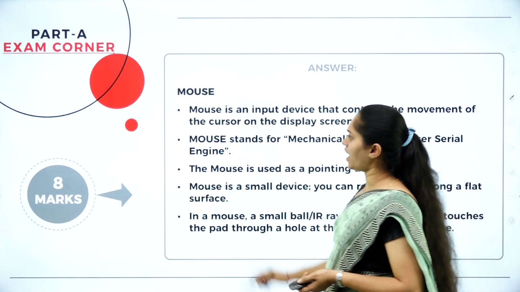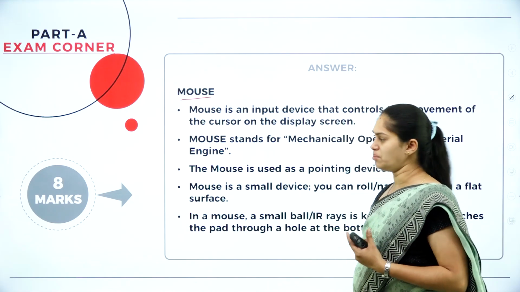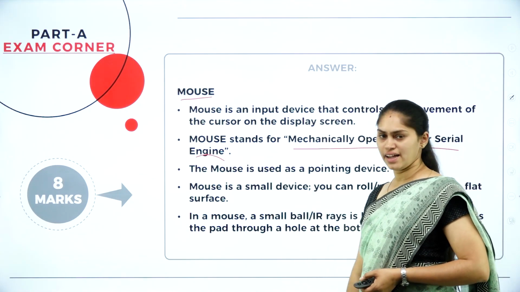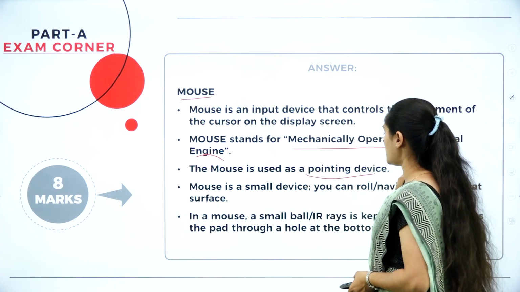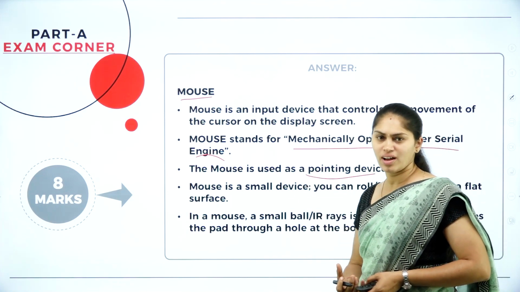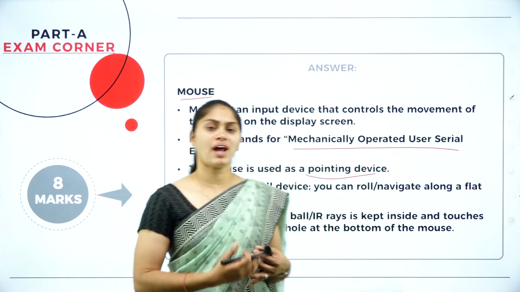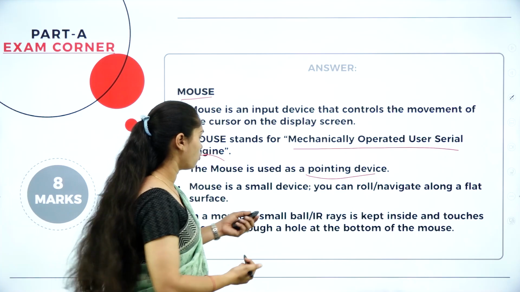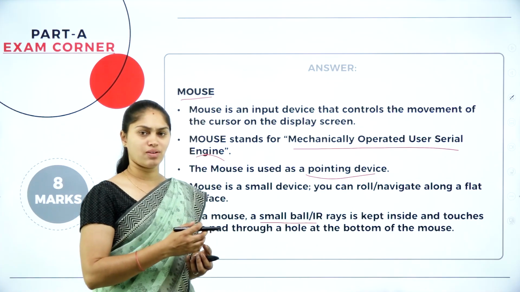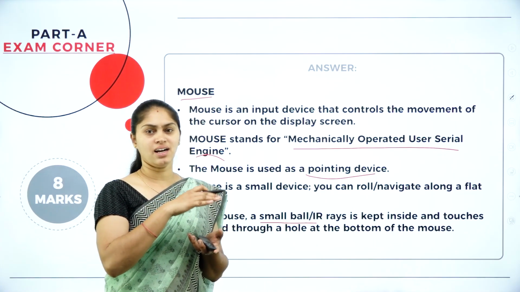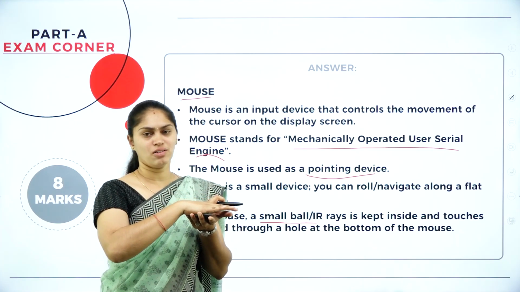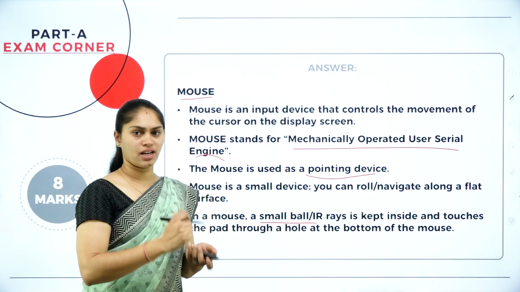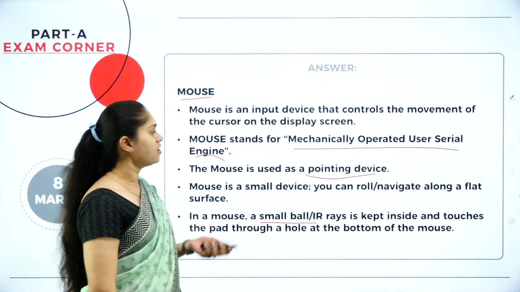So next we have the mouse here. Write the abbreviation of mouse, that is mechanically operated user serial engine. It is used as a pointing device. It's very small in size and more accurate in nature. The mouse consists of what? A small bar or infrared rays inside the mouse. So when it touches the surface, at that time a signal is generated, that will be converted into what? Instructions for the computer.